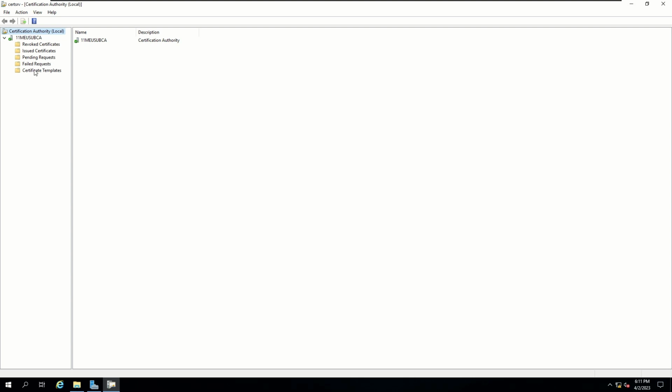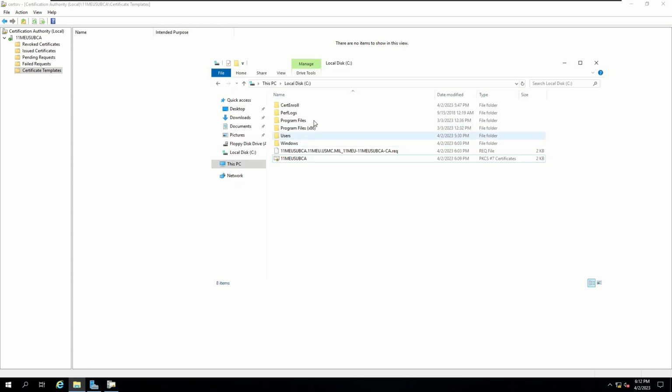Now, if I navigate over to my certificate templates folder, I should see 0 default templates. That's because when we created that CA policy, the INF file, we input the information for there to be 0 templates in here. So let's see. Okay, and just as expected, we see 0 templates in here. Now, if you do see some templates in here, that's because you didn't configure your file correctly or you made some type of error.